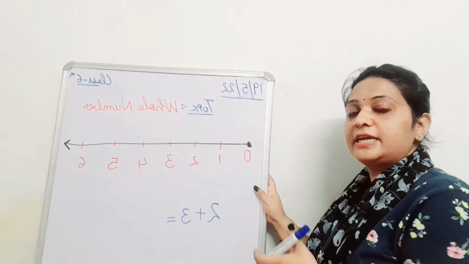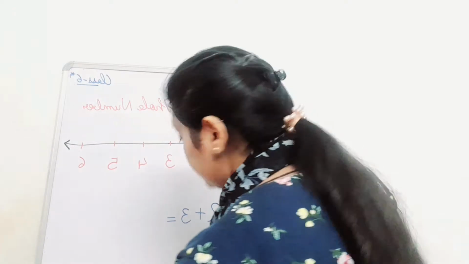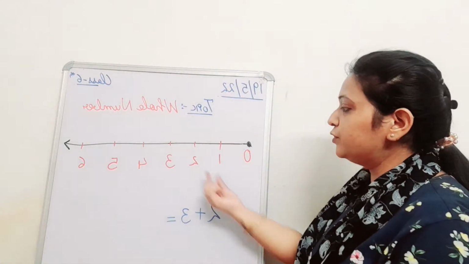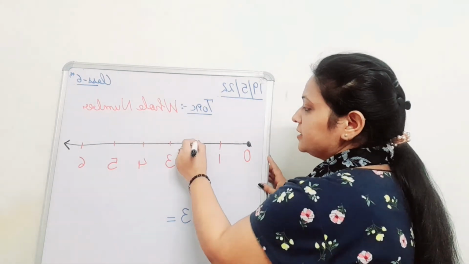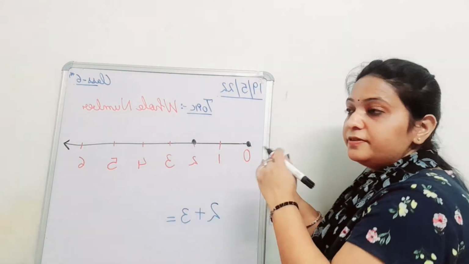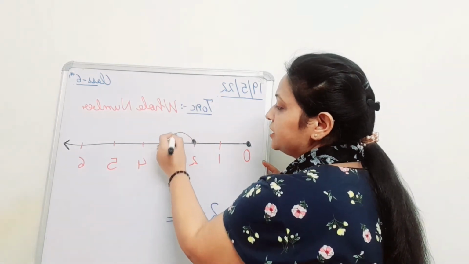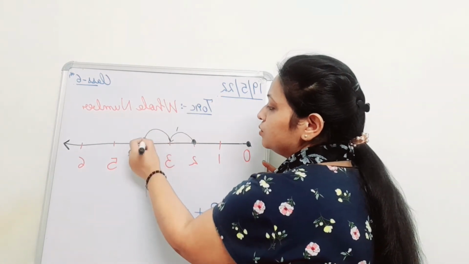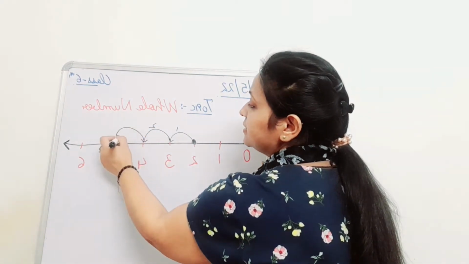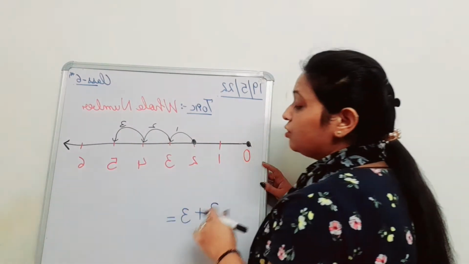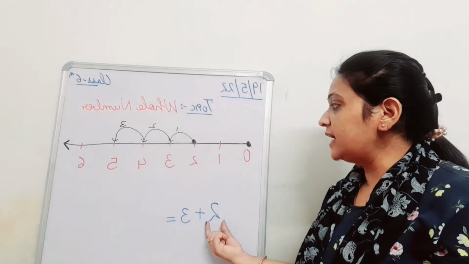We want to represent addition on the number line. What will we do? Please watch carefully. We have 2 here, so we will fix it. Then we will start counting 3: 1, first jump, 2, second jump, and 3. Because it is 2 plus 3, we start our counting from 2.